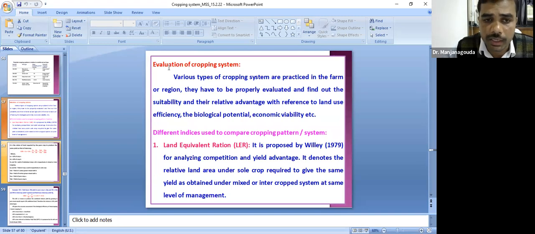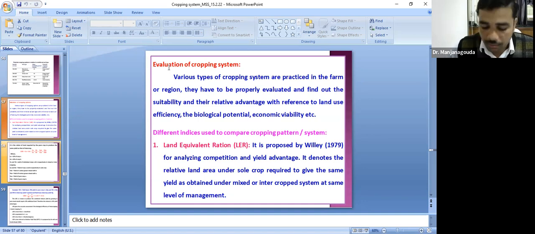In intercropping, the yield advantage is estimated through the land equivalent ratio. Who proposed this? Willey, in the year 1979. What do we mean by land equivalent ratio? It is the relative land area under the sole crop required to give the same yield as obtained under intercropping or a mixed cropping system at the same level of management.